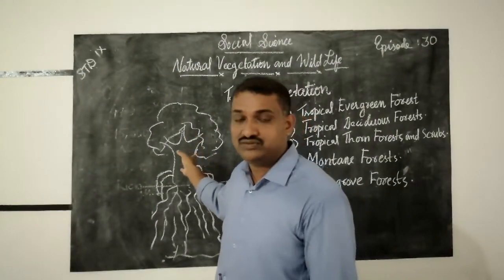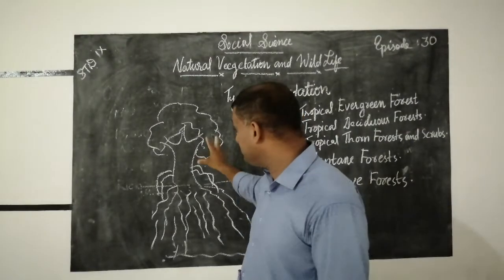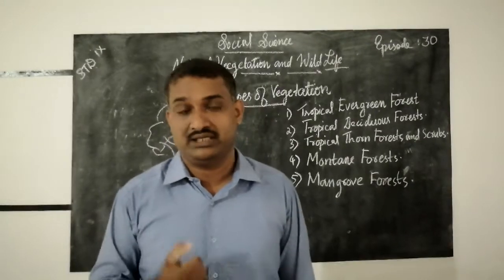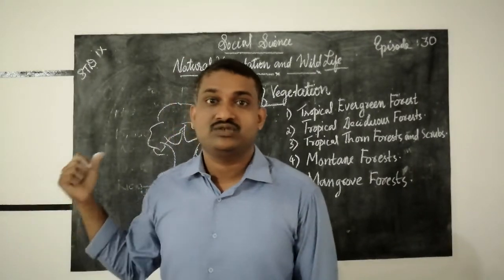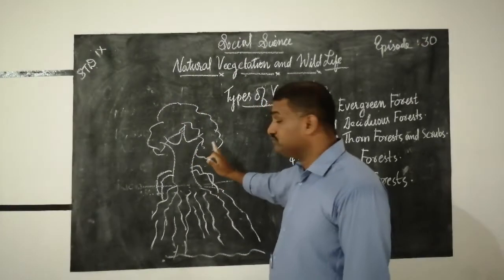Many scholars are of the opinion that mangrove forests help to prevent tsunami. So the mangrove forest has gained importance.